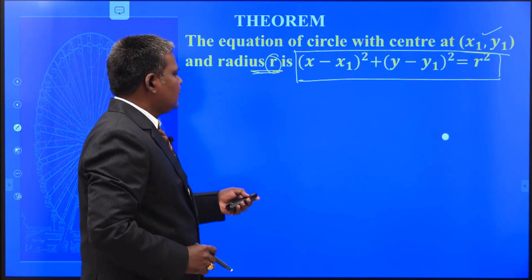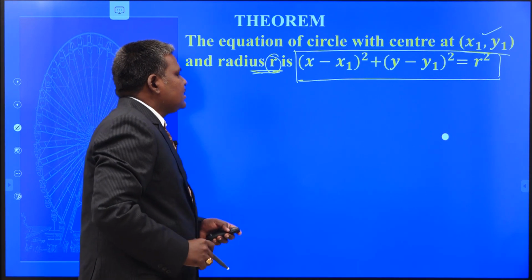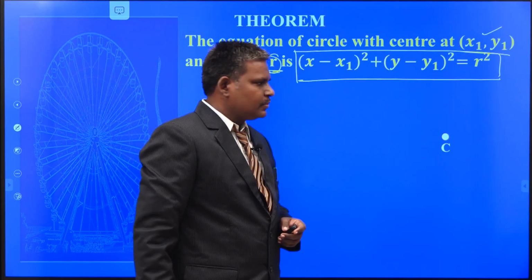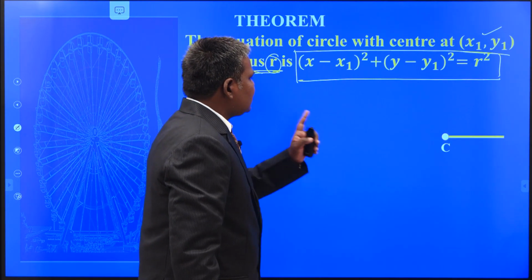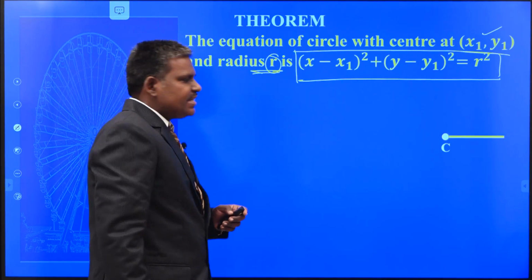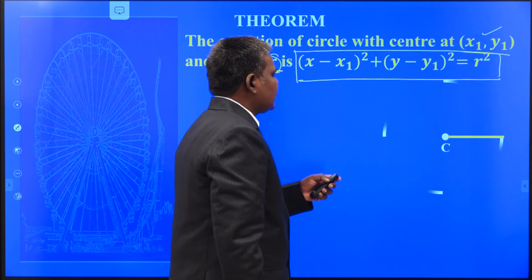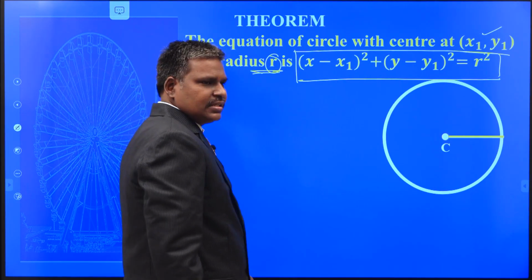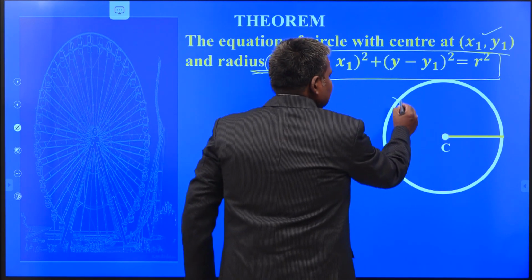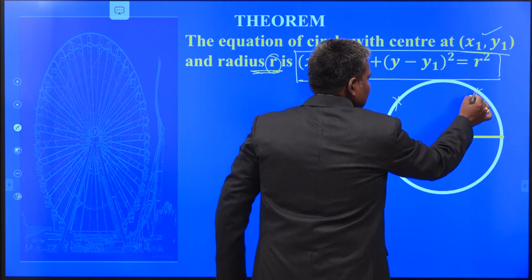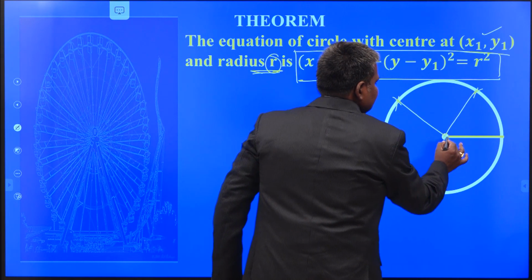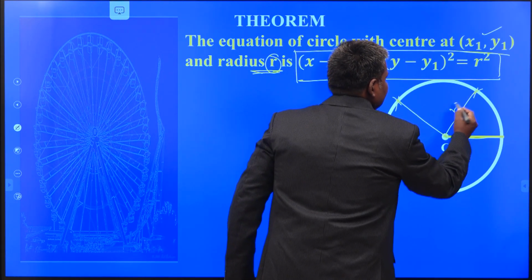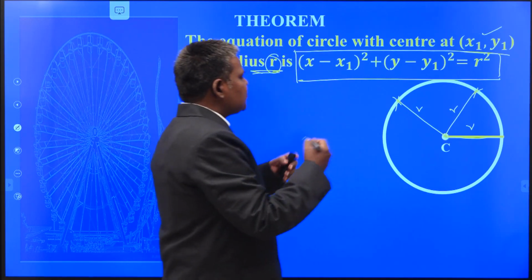Let us see. This is your fixed point, that is your center C (x1, y1). This is your radius, the fixed distance, that is r. Now you have to find the equation of the circle. If you take any point on the circumference of the circle, each and every distance is equal to the radius of the circle. So what is my plan?